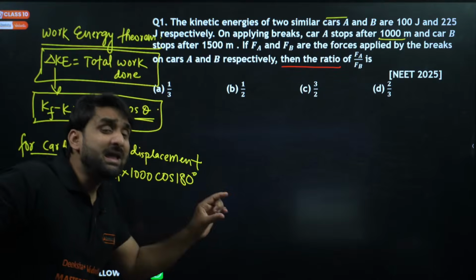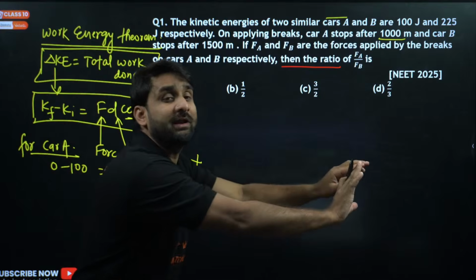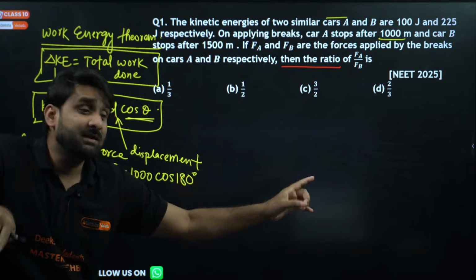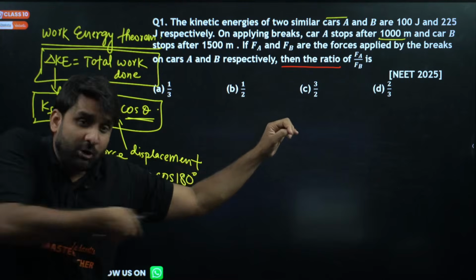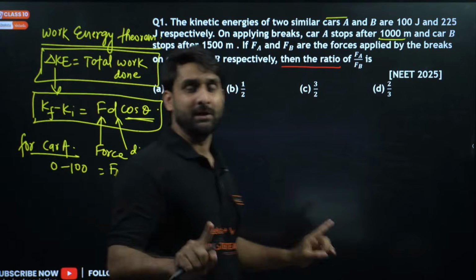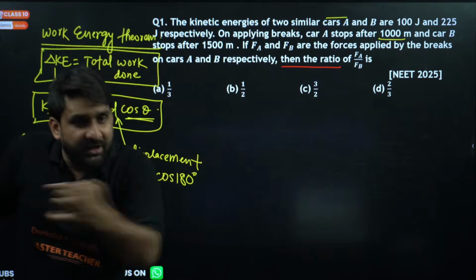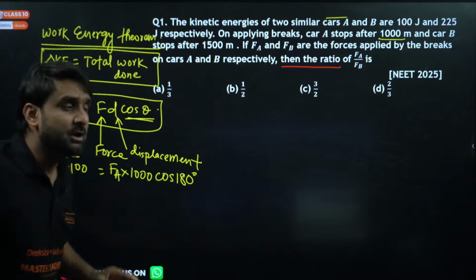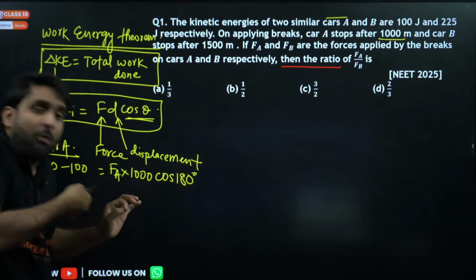Why? When anything applies brake, the body goes in the forward direction, but the brake opposes the relative motion. It means that the direction of force due to braking is opposite to the direction of displacement. When we apply brake on any moving object, the force acts in the backward direction, opposite to the motion. So displacement is in the forward direction, but the braking force is in the opposite direction.